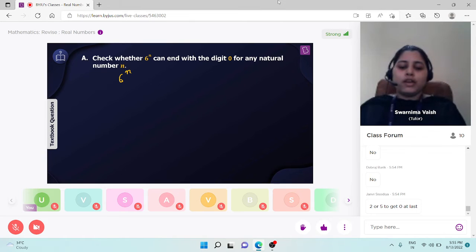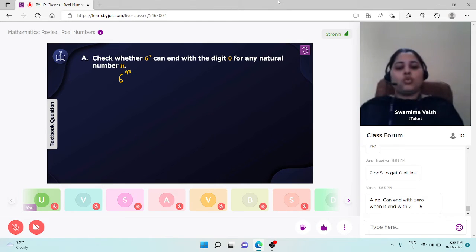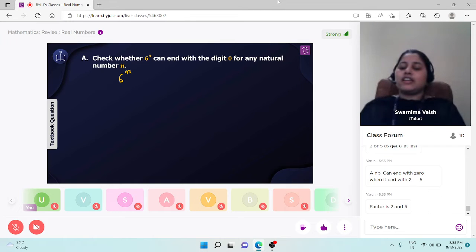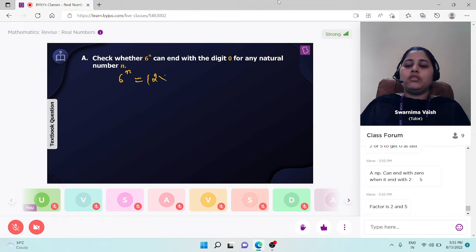2 or 5 to get 0 at last. A number can end with 0 when it ends with 2 or 5. Okay, Varun and Janvi. Absolutely correct answer. Yes, students, the answer is no. Factors must be 2 and 5, but here, students, we can write 6 as 2 into 3 to the power n, or 2 to the power n, or 3 to the power n.